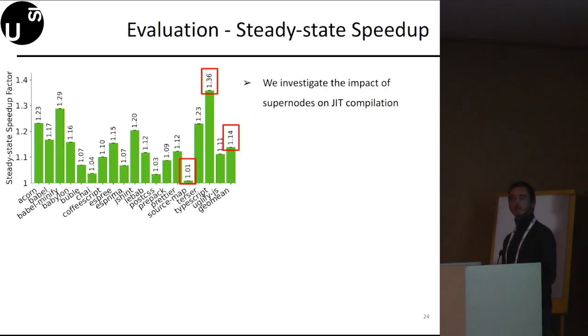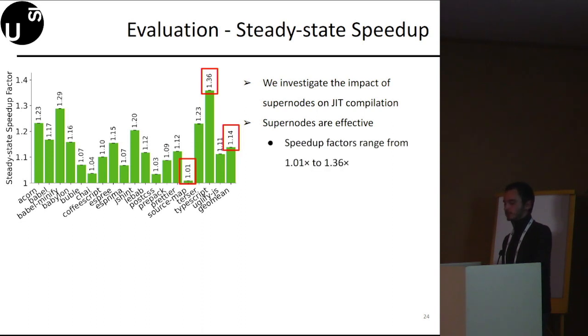We investigate now the impact of our supernodes on JIT compilation, hence on the steady state performance. In this case, we perform our experiments without disabling the JIT compilation. Also in this case, we can see that our supernodes are effective, with speedup factors that range from 1.01 to 1.36, 1.14 on average.